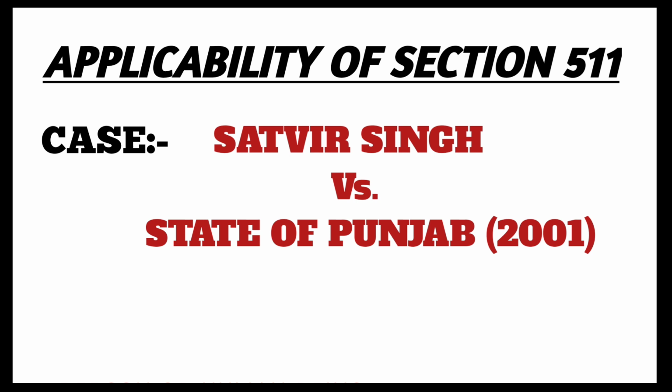It was held that Section 511 provides that whenever any person attempts to commit any offence punishable with imprisonment for life or other imprisonment, where no express provision has been made in IPC for the punishment of such an attempt, such person shall be punished with imprisonment of any description provided for the offence attempted to be committed by him for a term which may extend to one-half of the imprisonment for life or, as the case may be, one-half of the longest term of imprisonment provided for the offence being attempted by him, or with such fine as is provided for that offence, or with both.